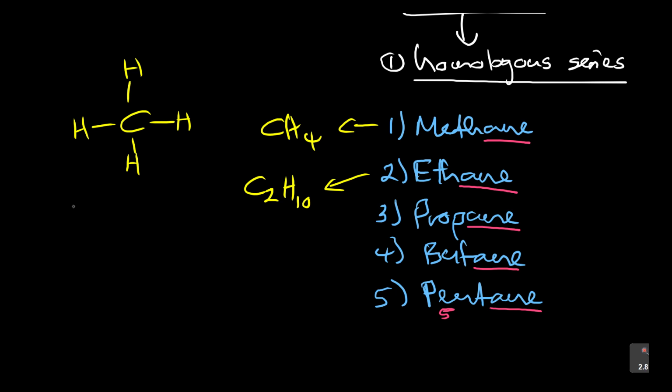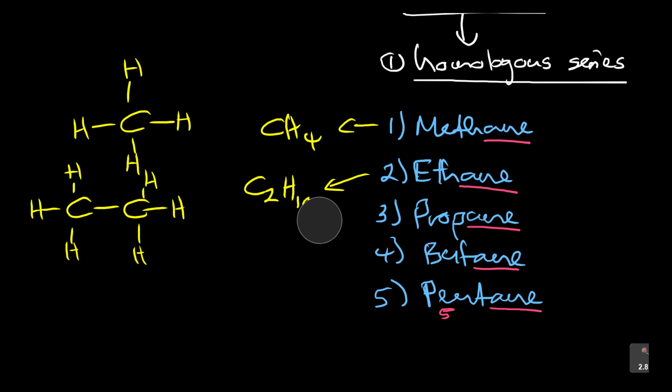I think it's much better because here it's 1, 2, then I've got hydrogen, hydrogen, hydrogen, hydrogen, hydrogen, hydrogen. So let me correct that. It's C2, actually H6, not 10 there. Are you seeing that? That was ethane. Let's come to propane. Propane is 3, so 1, 2, 3.